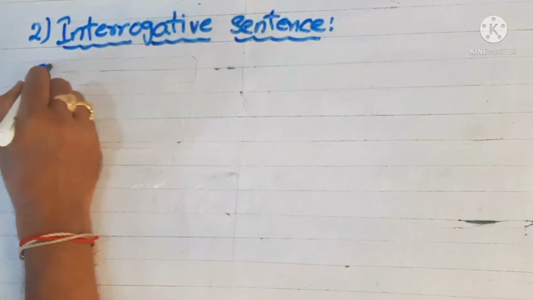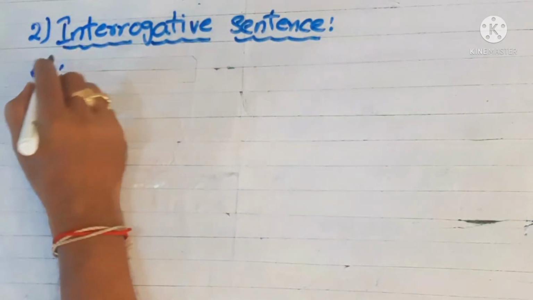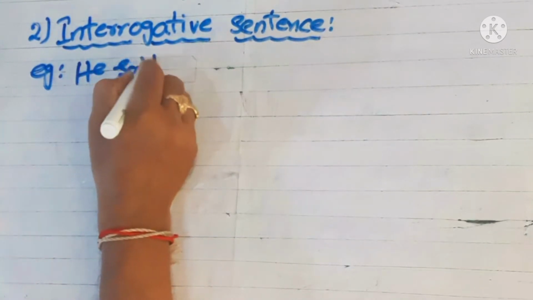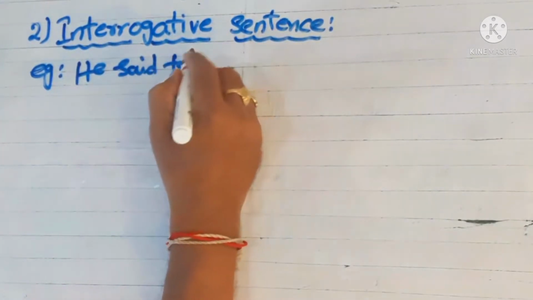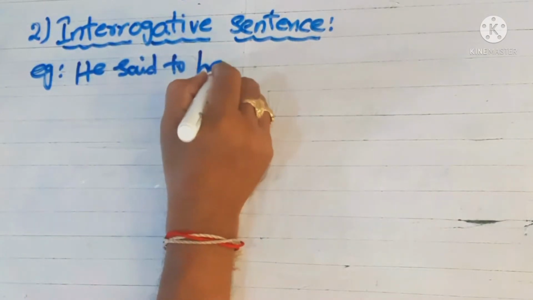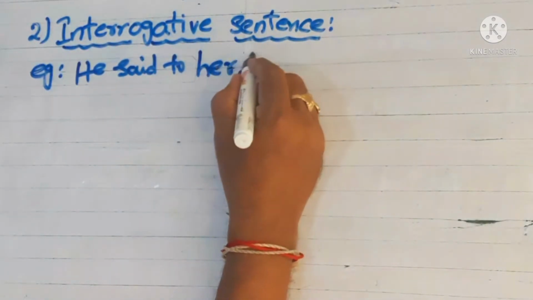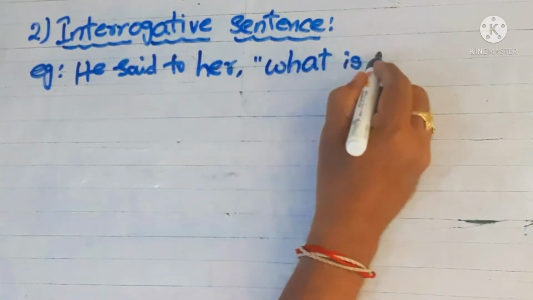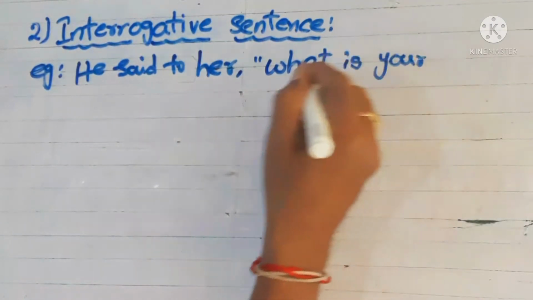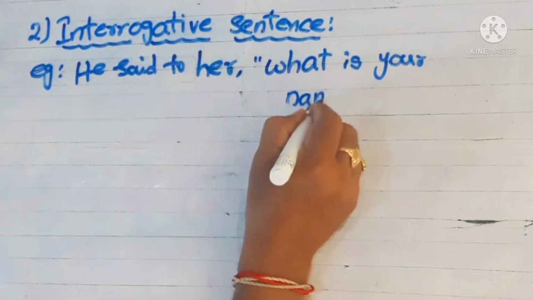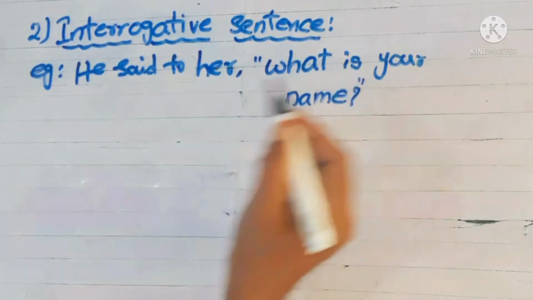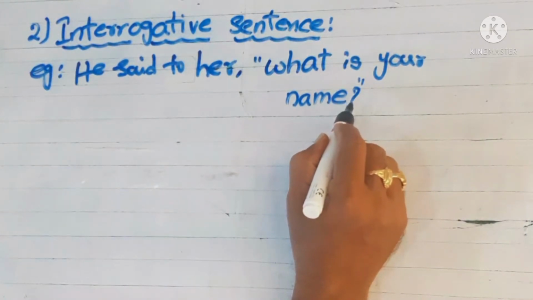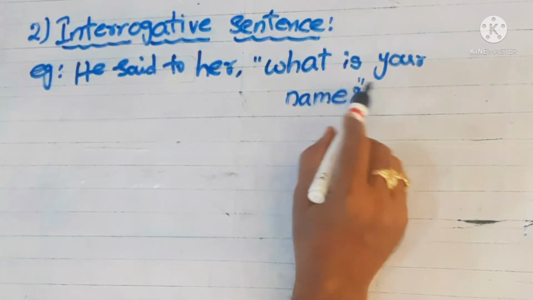We'll go for an example. He said to her, what is your name? Here, when the question mark comes in a sentence, we can say that it is interrogative.